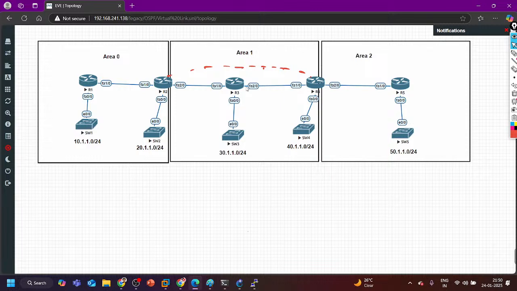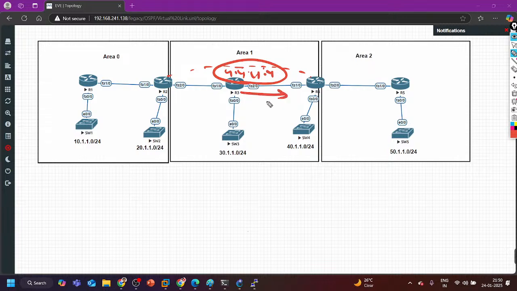Then why doesn't router 3 know how to reach R4? No, router 3 knows how to reach R4, but router 3 doesn't know there is an ABR 4.4.4.4. How to reach this ABR is unknown for router number 3. This is a new ABR whose router ID is 4.4.4.4, and how to reach that ABR is unknown.